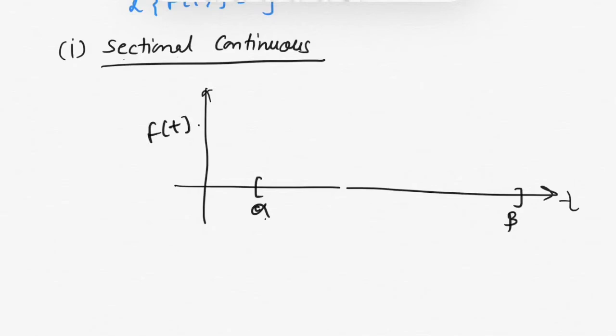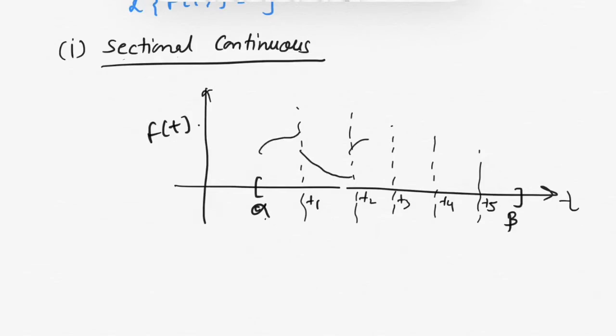So if I divide this interval into a finite number of subintervals, suppose this is t1, this is t2, this is t3, this is t4 and this is t5, and in every subinterval the function is continuous, and at every point the LHL and RHL exist, then this kind of function is known as a sectionally continuous function.